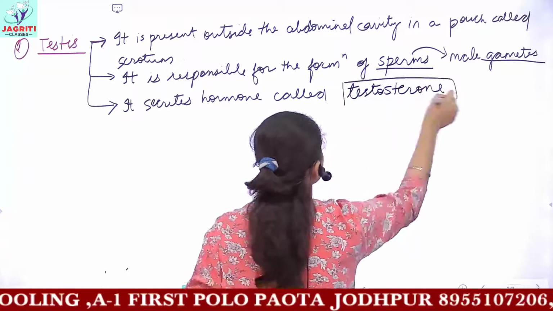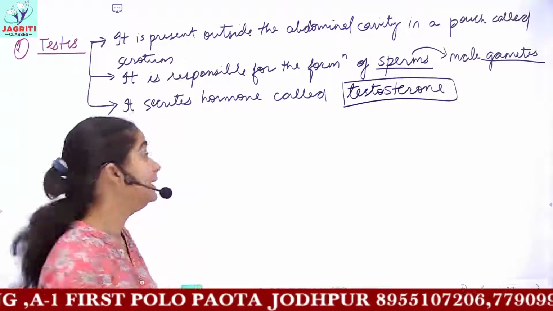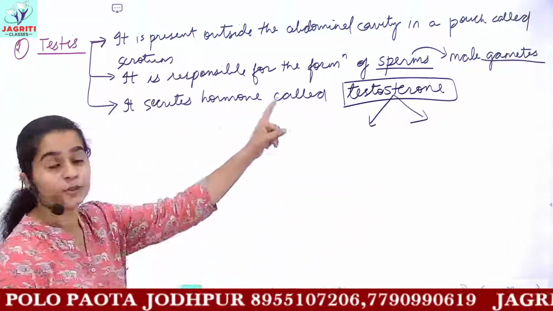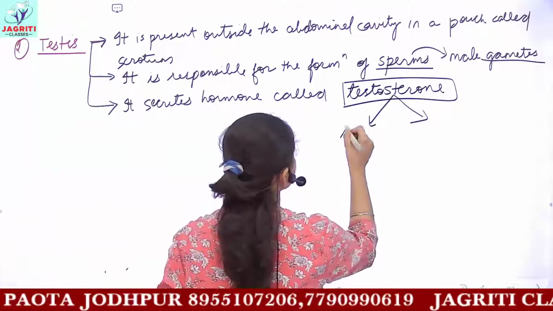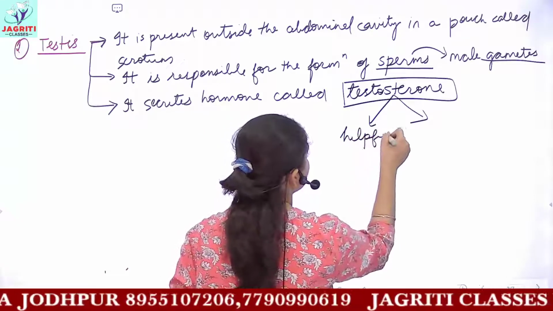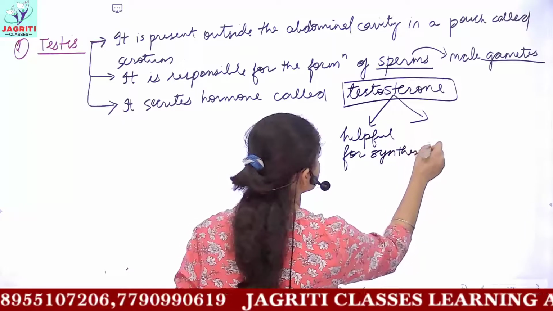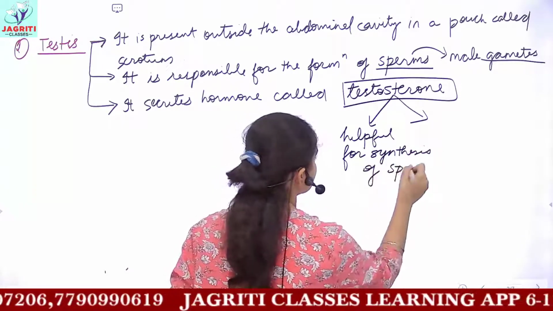Now this testosterone is again very important. It again has two functions. The first function of this hormone testosterone is that it is helpful for the synthesis of sperm, the male gametes.